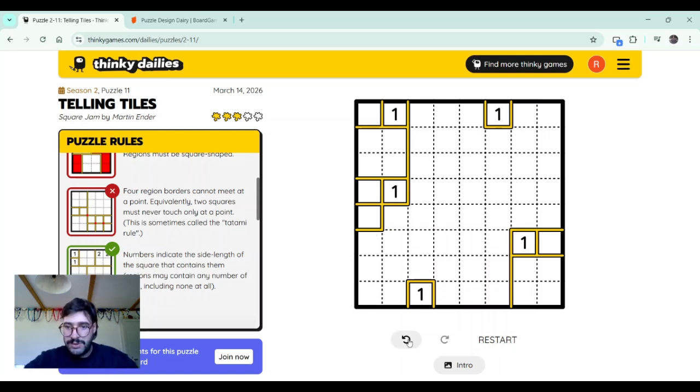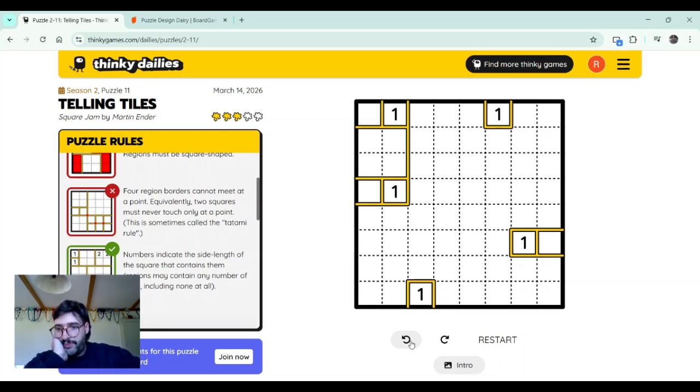So we know that this one is at least a 2 by 2, like this. If it is a 2 by 2, we could do that. This is the same as we did before, but nothing prevents us from making something bigger like this, right? Nothing prevents us from doing this. So those are the two options that we have there.